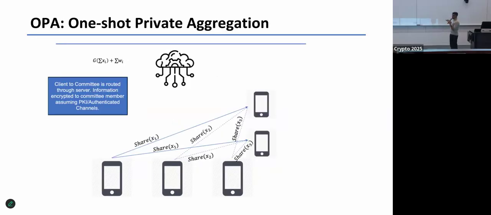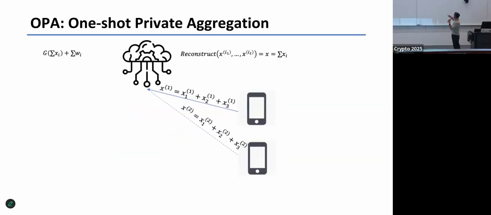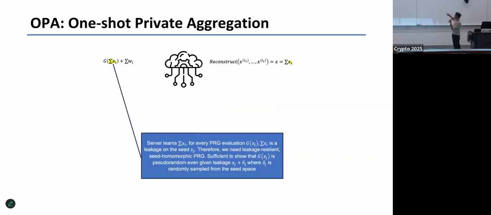So what I do is I just secret share it and send it to the committee. And this committee can be just random client devices. That's why I just put a phone right there. So I secret share this and I send the share of X1, share of X2, share of X3 to the committee. And because Shamir secret sharing is additively homomorphic, I can simply add up the shares and send it back. The committee can reconstruct, and what it gets is the sum of the Xs. So now it knows the sum of the Xs. It just needs to expand it and then remove it, which is what happens.